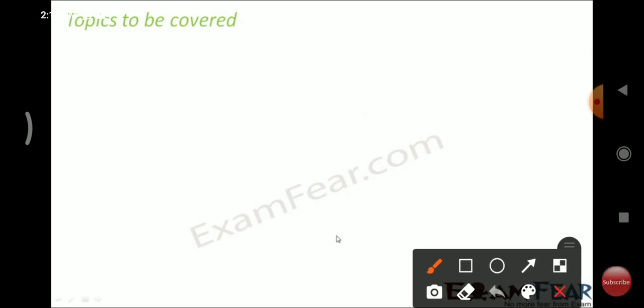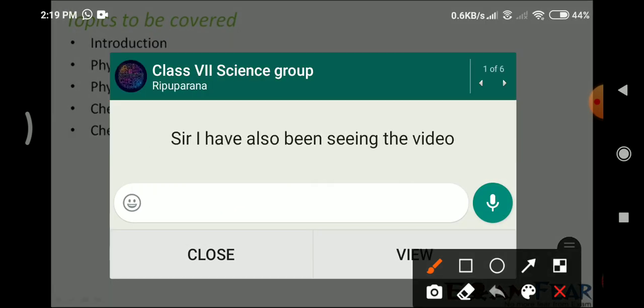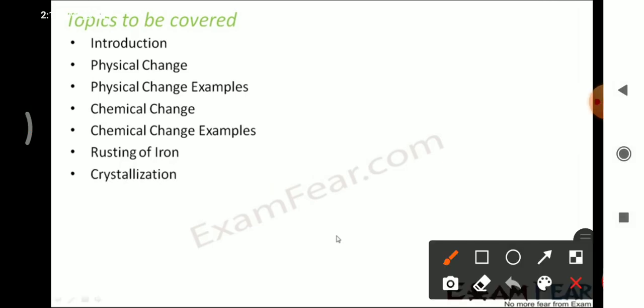Topics to be covered in this lesson are introduction, physical change examples, chemical change examples, rusting of iron and crystallization.